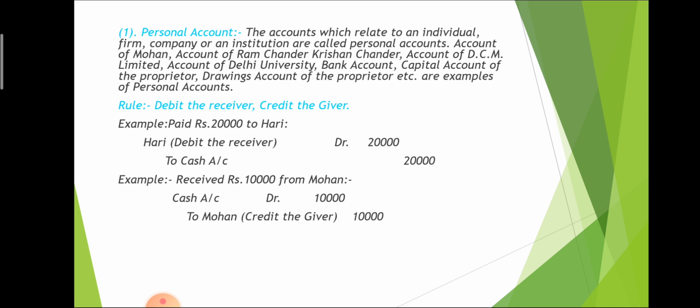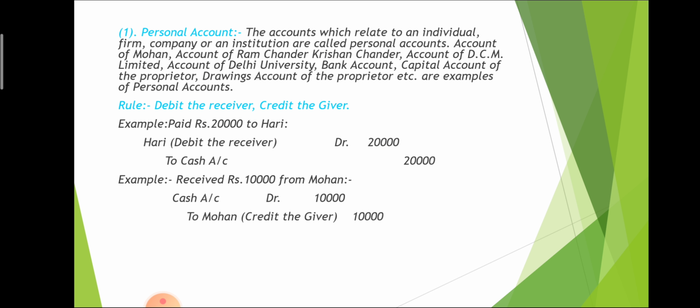Personal account includes an individual, any firm, company, institution, all that are included in the personal account. Personal accounts are like account of Mohan, account of Ramchandar, Krishnachandar, account of DCM Limited, account of Delhi University. It means that any account related to any human being or any organization, or to outstanding or prepaid, all these concepts are included in the personal account.